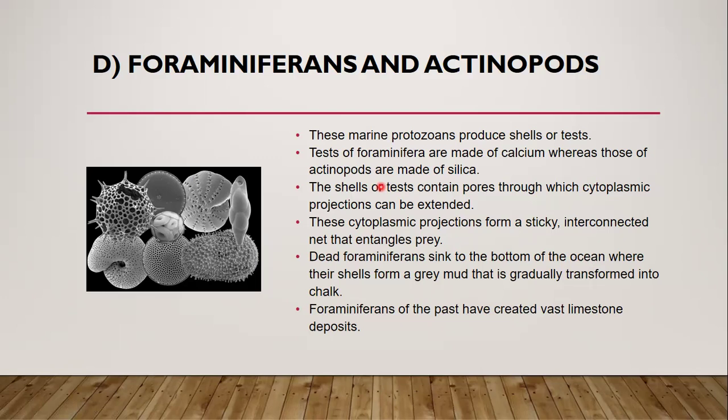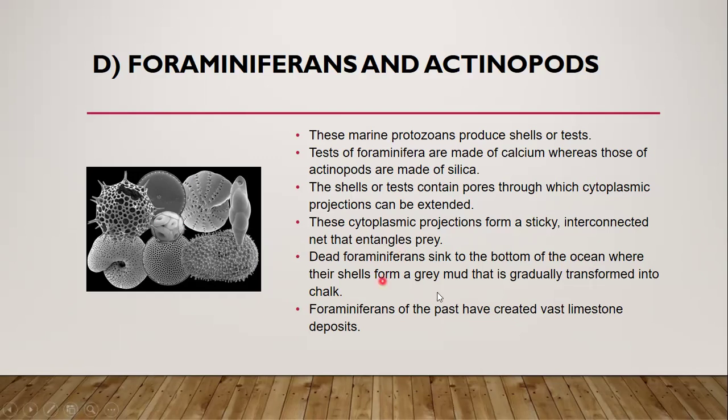The shells of the sea tests contain pores through which cytoplasmic projections can be extended. These are the pores within the foraminifera through which the cytoplasmic projections can be extended. The cytoplasmic projections form a sticky interconnected net that entangles prey. These are the sites for prey entanglement.